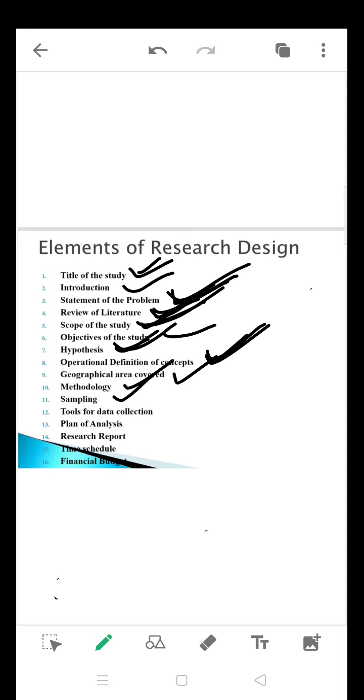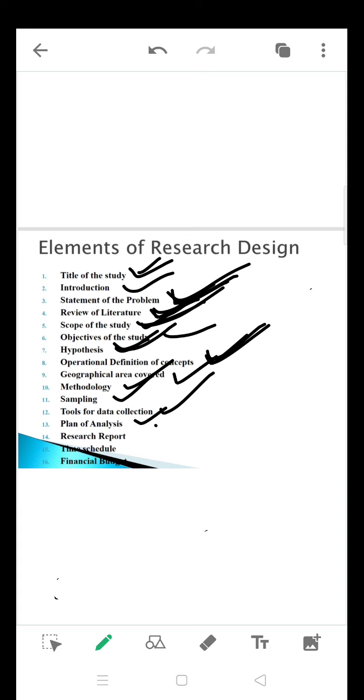Next is sampling, what type of sampling you are going to decide. As I told you, it depends on probability sampling and non-probability sampling. For doing research, some researchers always prefer to go for probability sampling only. All these aspects you will understand clearly in later chapters. Next one is tools for data collection, either a questionnaire, interview, or survey: how you are going to design a tool for collecting data from your respondent.